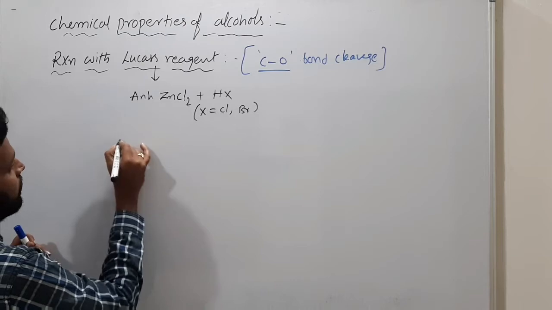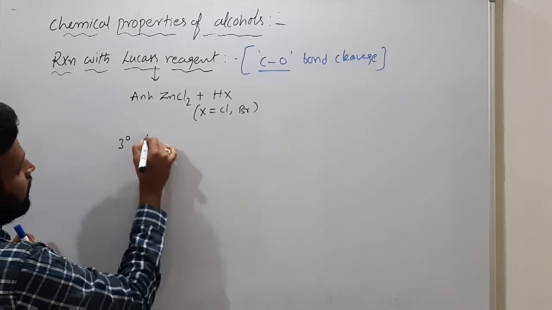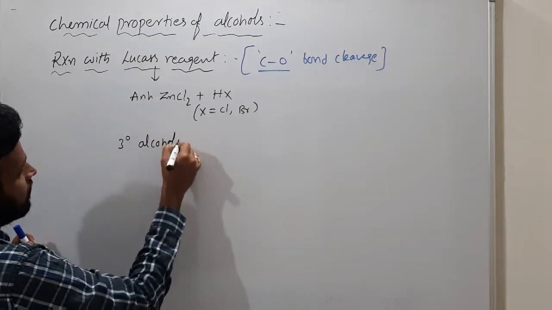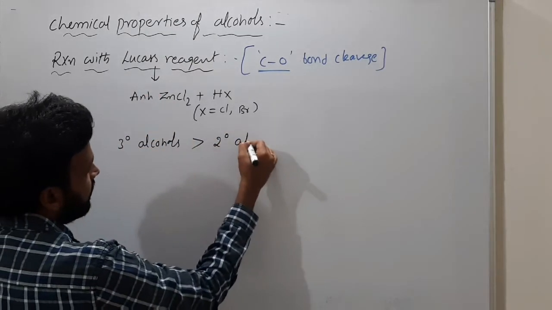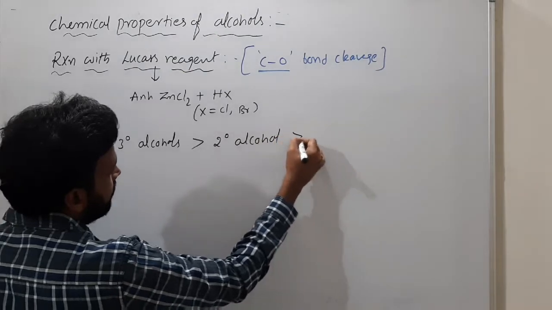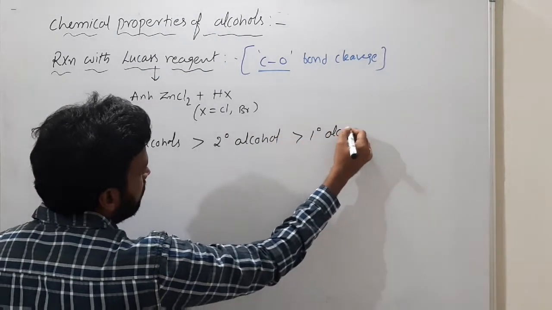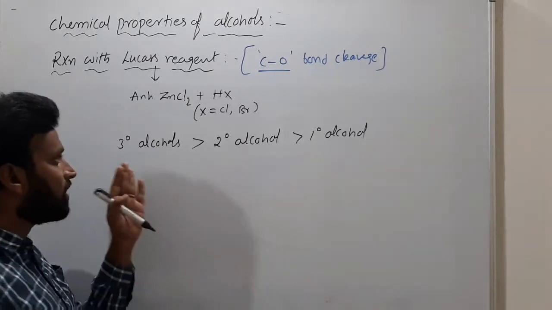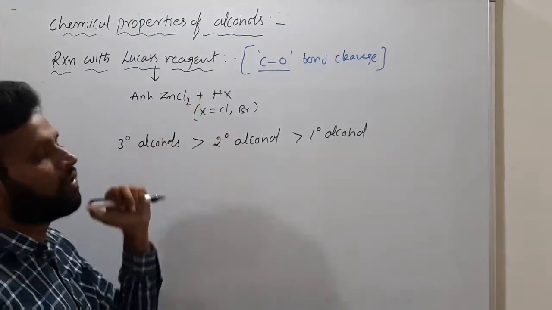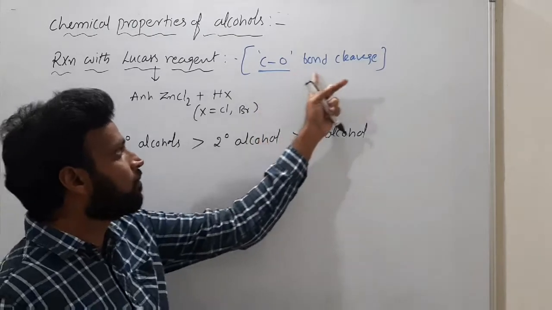Here also there is an order of reactivity. Tertiary alcohols are more reactive towards Lucas reagent than secondary alcohols, and then primary alcohols. This is one of the important reactions, because they may ask which of the following reactions comes under C-O bond cleavage.